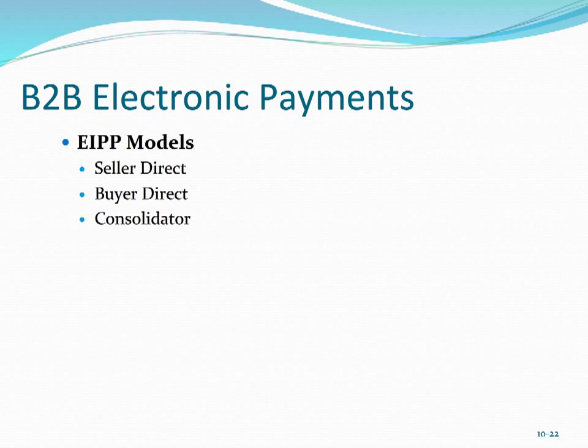For the consolidator model, this is a many-to-many model in which the consolidator, acting as an intermediary, is collecting or aggregating invoices from multiple sellers and payments from multiple buyers. Consolidators are generally third parties. This allows the model to eliminate the hassles associated with implementing and running an EIPP for the buyers and the sellers. The model has gained ground in industries where multiple buyers rely on the same suppliers.